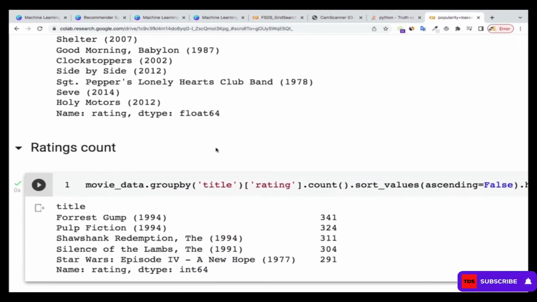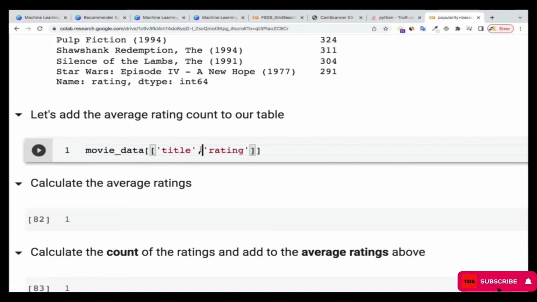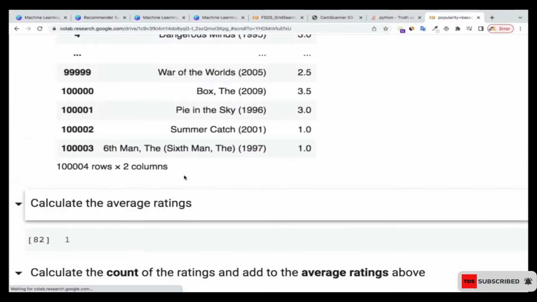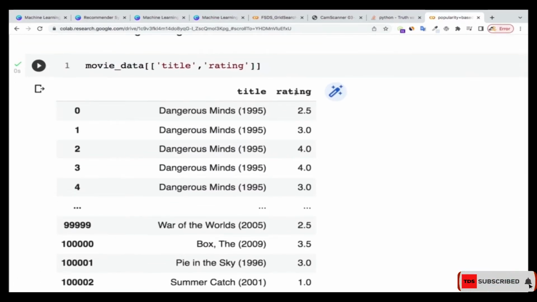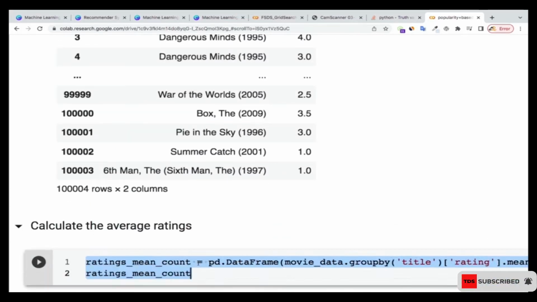And also, then I'll add the title count as well, right? So that's what I'm going to do. So if I do this one, I'm going to get the movies, the title of the movies and their ratings. Okay, so now let me do this thing again.